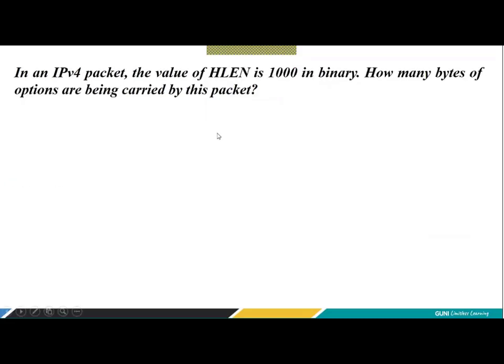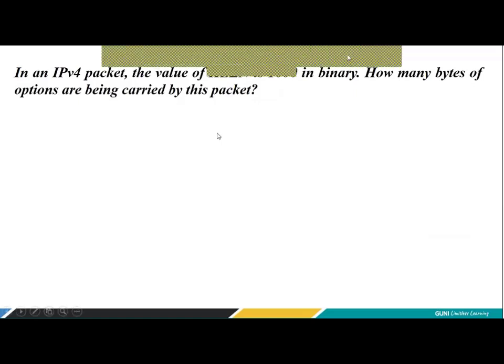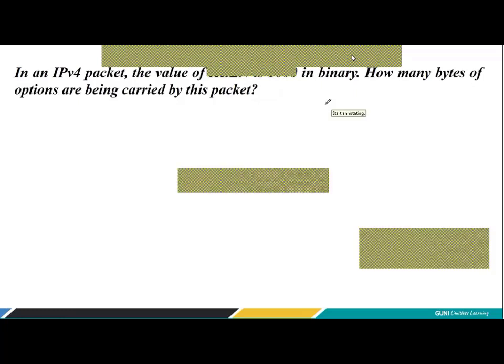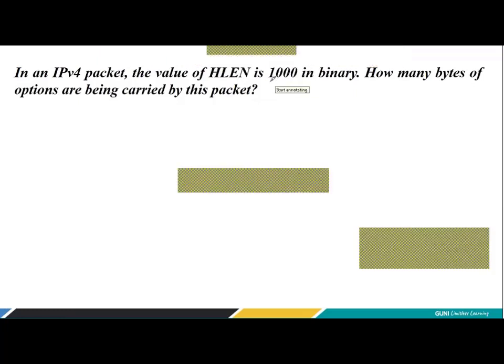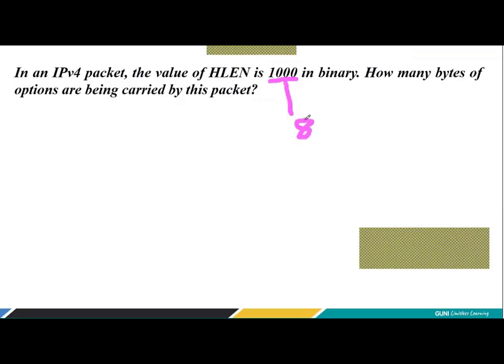Now, question number 2. In an IPv4 packet, the value of HLEN is 1000 in binary. When I say 1000, if you try to convert this value into decimal, what value will you get, friends? Yes, you are right. 8. How many bytes of options are being carried by this packet? That is the question. Now, header length always gives you the length in terms of 4 bytes. So 8 multiplied by 4. Yes, 32 bytes.